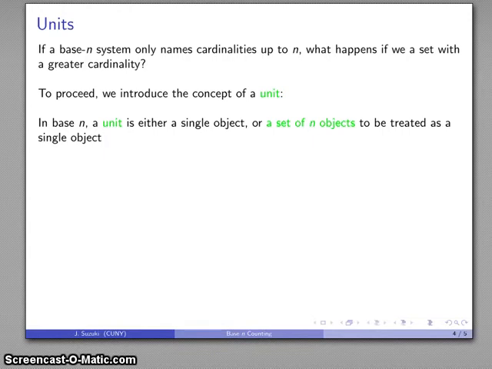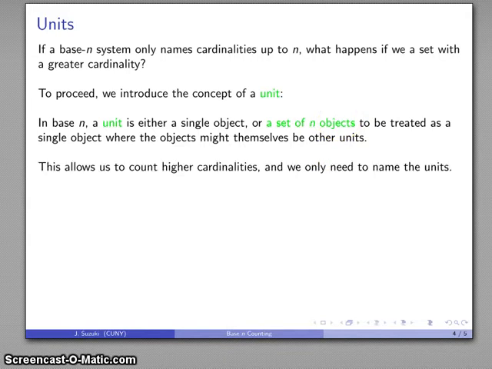And in base n, whatever n happens to be, a unit is either going to be a single thing, or it's going to be a set of n things which I'm going to treat as a single thing. And the useful thing to keep in mind here is that when we talk about an object, these objects might be other units. So a unit is either a single object or it's a set of n objects, and the objects themselves might be other units.